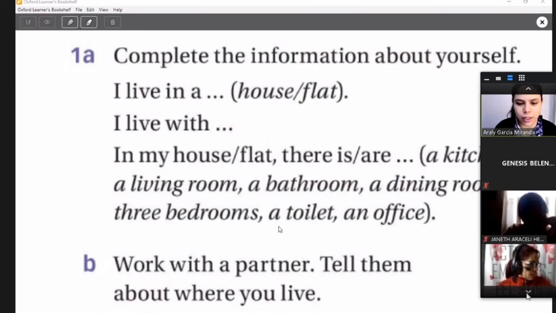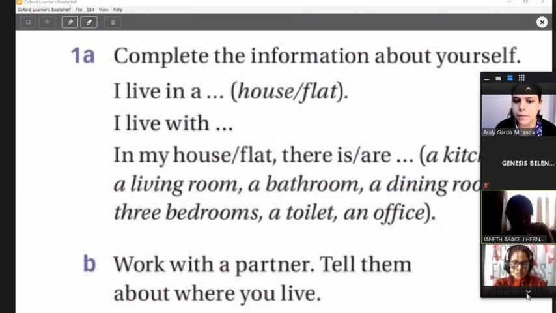And we continue now with Araceli. Okay, Araceli. I live in a house. I live with my parents and sister. In my house, there is a kitchen, a living room, four bathrooms, four bedrooms.